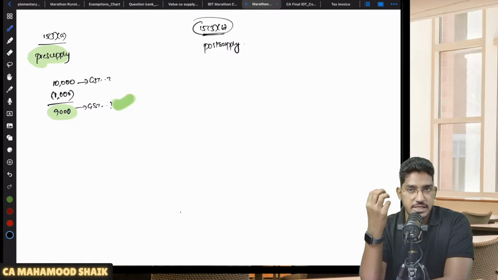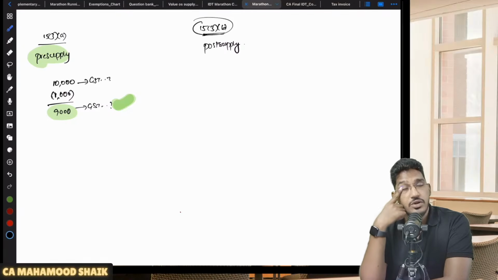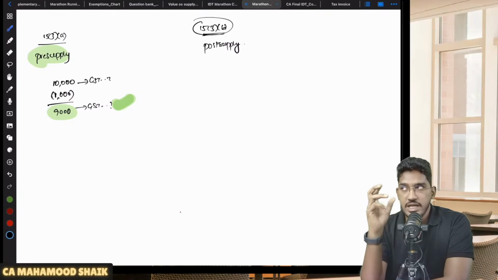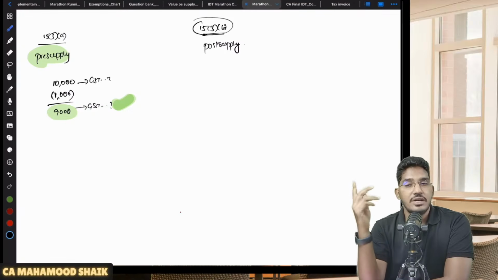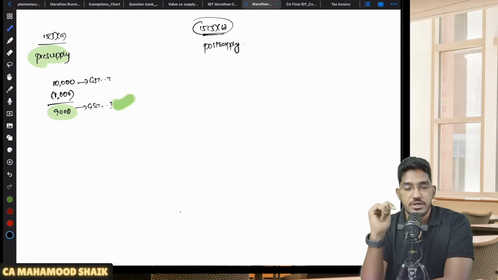And there will be a few more examples in case of dealers. In case of dealers, manufacturers will give them something called volume discounts. To a dealer, they will say, in this year, if you purchase 10,000 quantity from us, we will give you 5% discount. So this is volume discount. Whether that dealer will be eligible for that 5% discount or not, I don't know at the time of making supply. By the end of the year, if he has actually made a purchase of total 10,000 quantity from me, then only I will give you the discount. So this is also an example of post-supply discount.